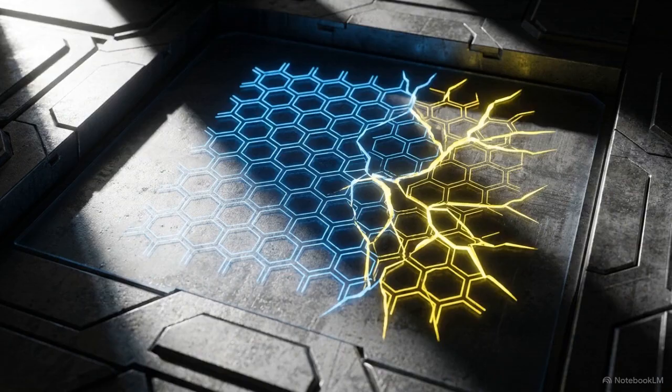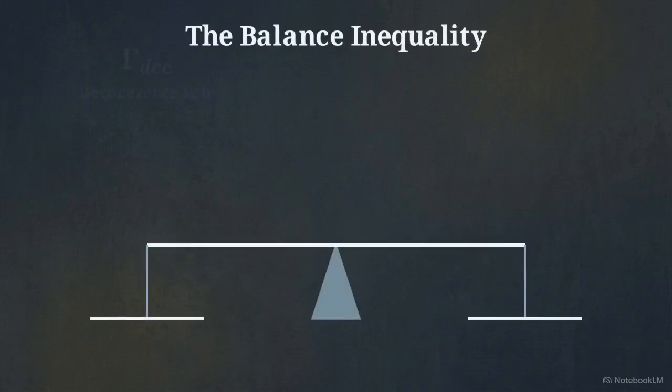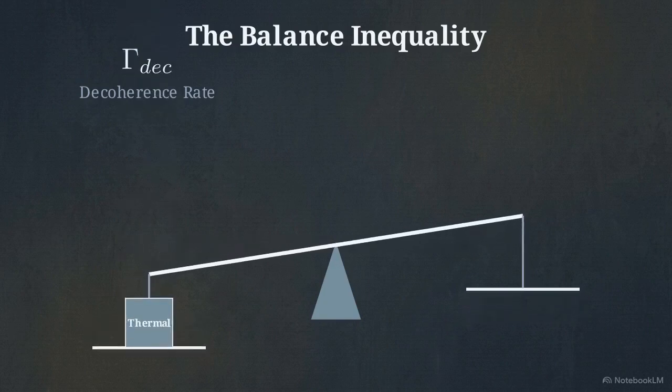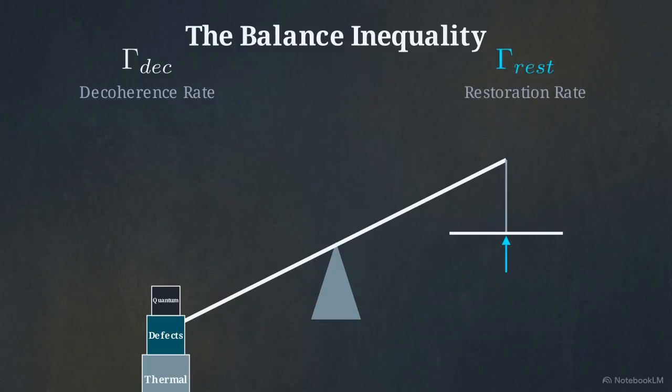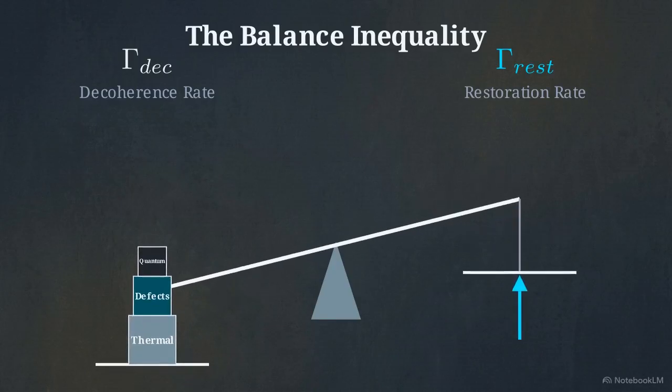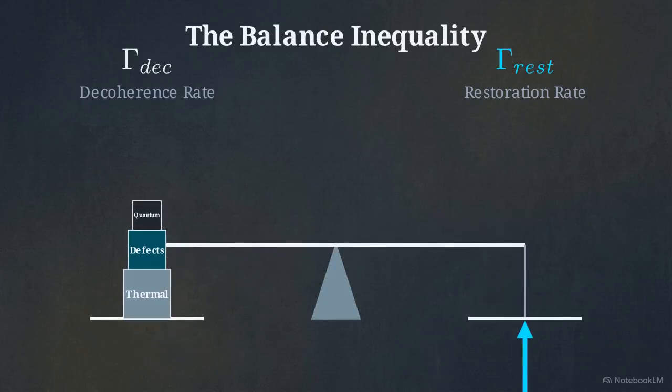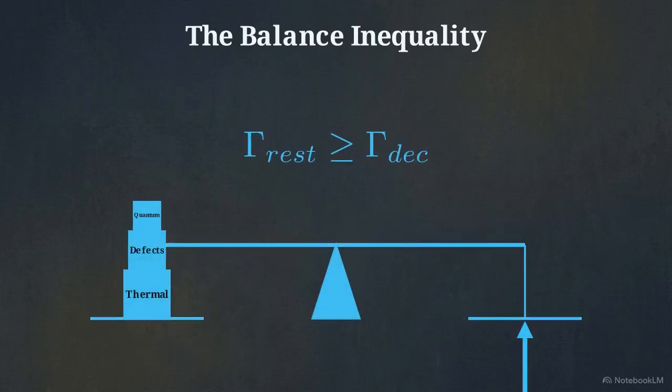To manage this architecture, the model relies on a core postulate, the balance inequality. On one side, the decoherence rate presses down, the combined pressure of thermal vibrations, defects, and quantum noise. On the other side is the restoration rate, the material's capacity to repair its quantum state. The superconducting state remains stable only when restoration mathematically outruns destruction.